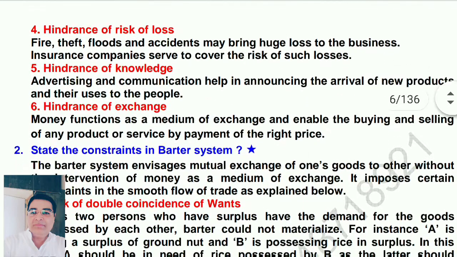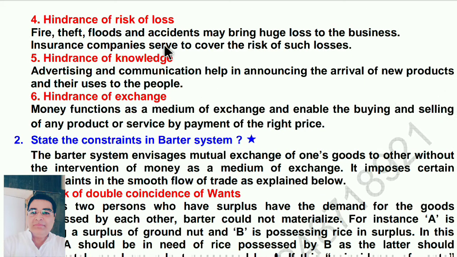Next, hindrance of risk of loss. Fire, theft, floods and accidents may bring huge loss to the business. Insurance companies serve to cover the risk of such losses. So risk and losses are there when the goods have been sent from one place to another place. So the insurance company will cover all the risk.